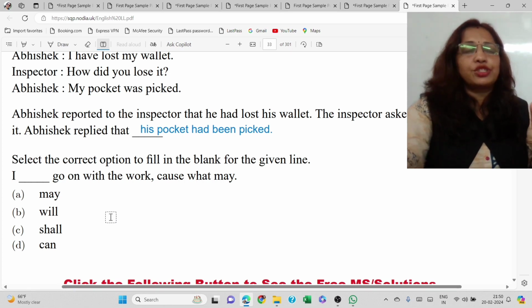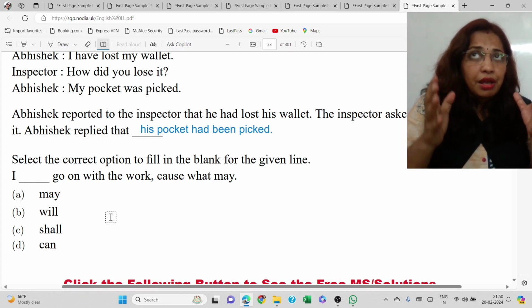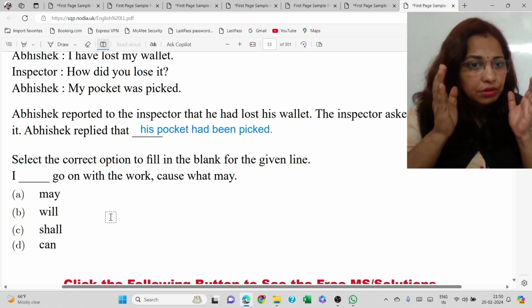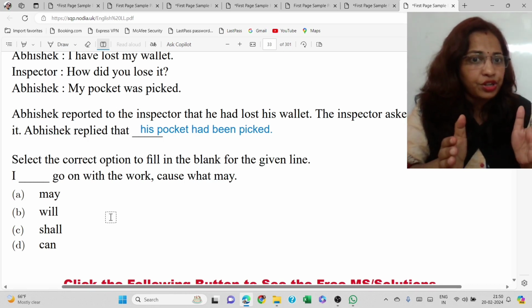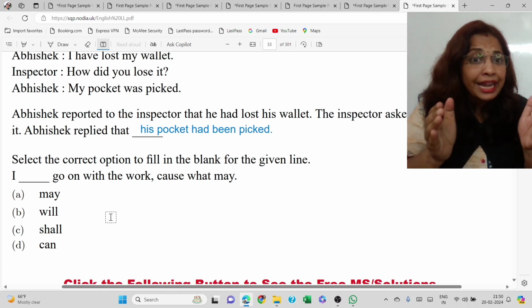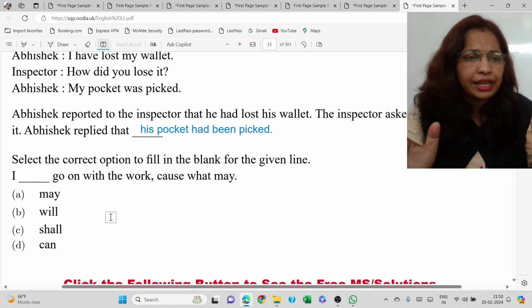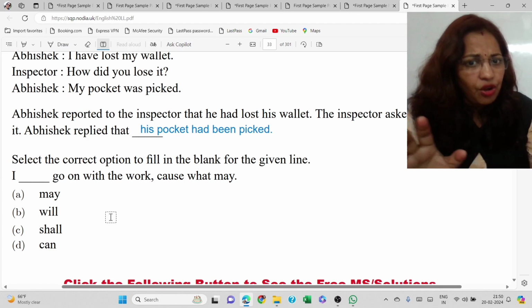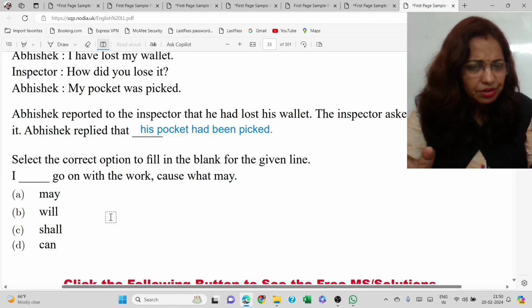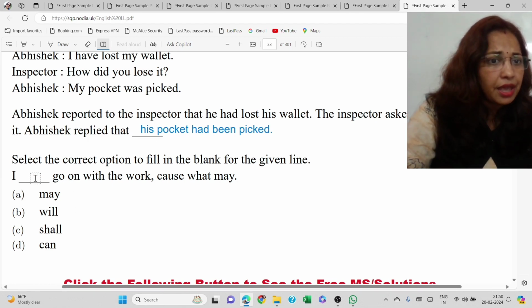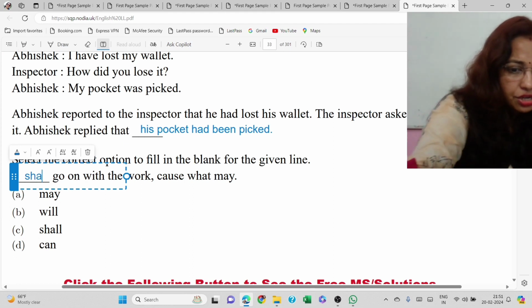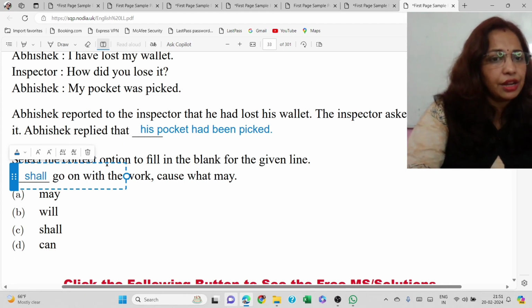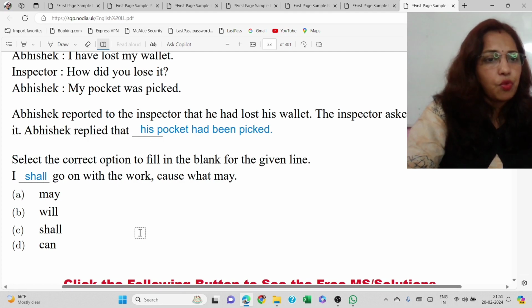That is, you are actually trying to show that you have made up your mind to go on with the work. That is, you are actually emphasizing on your work. You are actually planning to go on with the work without thinking about any cause. What the cause is, you don't bother. So the answer will be, after I, you have to put I shall. I shall go on with the work, cause what may.